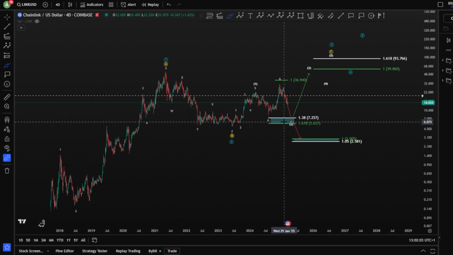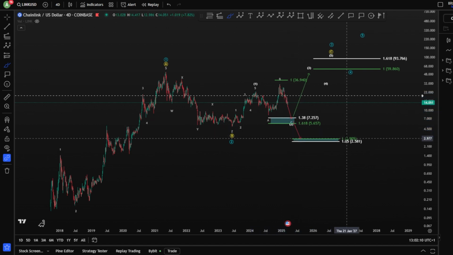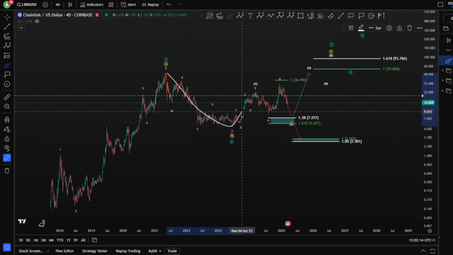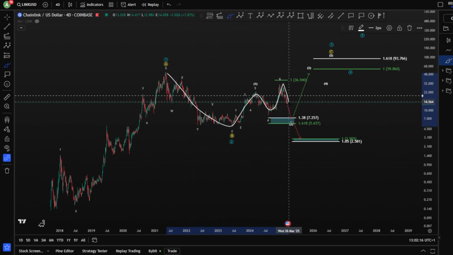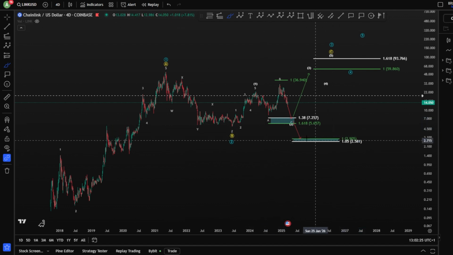Now your ultimate bearish scenario, meaning your long-term bearish scenario, even a longer move toward the downside, hitting, of course, the 1-to-1 fib level taken from this complex structure as 3 waves up again, and then 1, 2, 3, 4, and a 5, of course, to hit around the 1-to-1 fib level, $2.9, $2.5, of course, for Link.